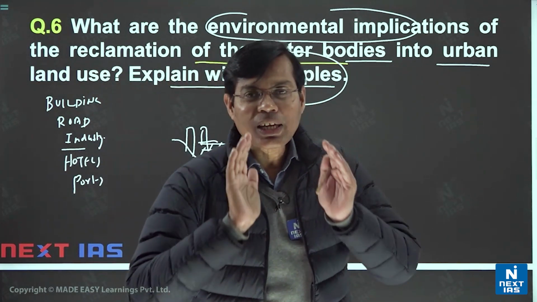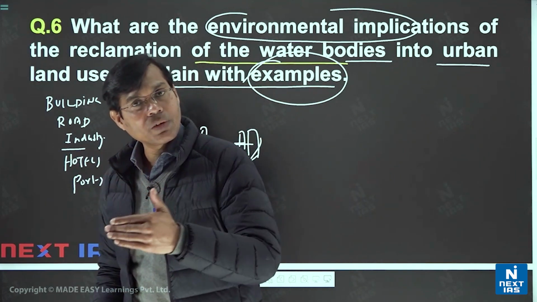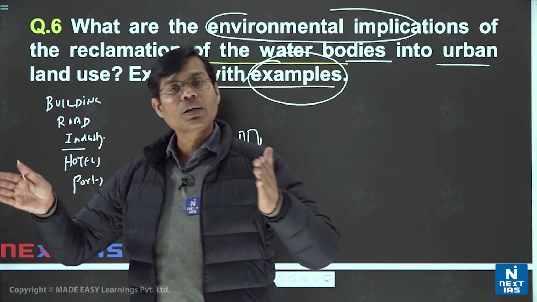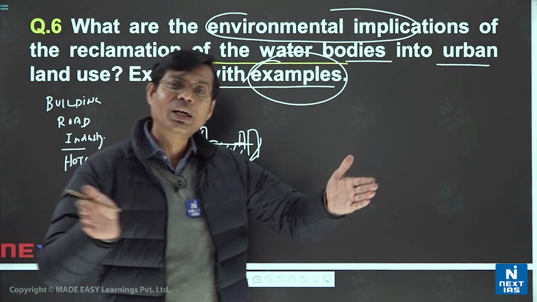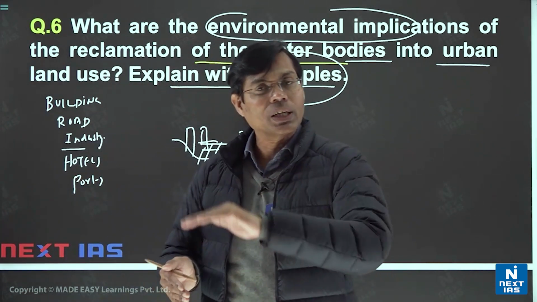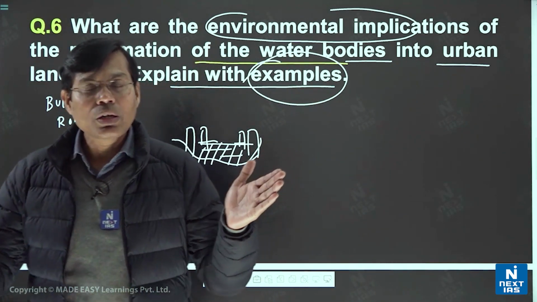You go to any big city, either Delhi, the Yamuna river: you see massive encroachment in the Yamuna flood plain, and around the Yamuna banks you will see buildings coming up, and the Yamuna has shrunk into a drain, a river-to-sewer journey. Same with the Mithi River of Mumbai, which has been severely encroached.